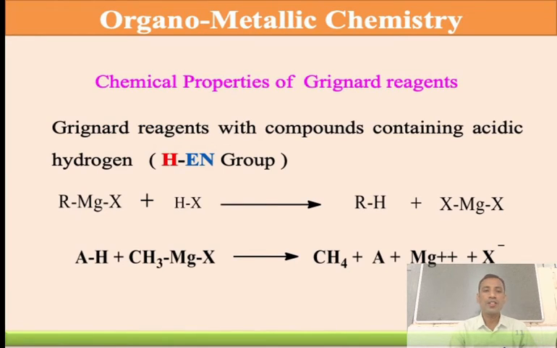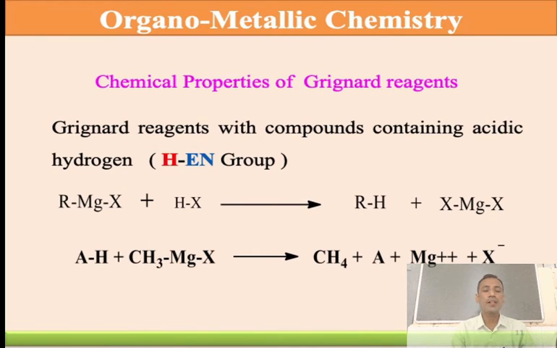This Grignard's reagent RMgX, with HX, forms the alkane by taking up the proton, and RMgX is a dry product. When we say X is a halide, especially chlorine, bromine, or iodine, these are attached to the hydrogen. That's why we call them more acidic protons.